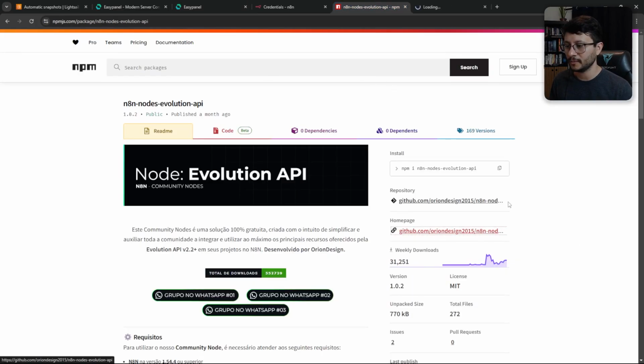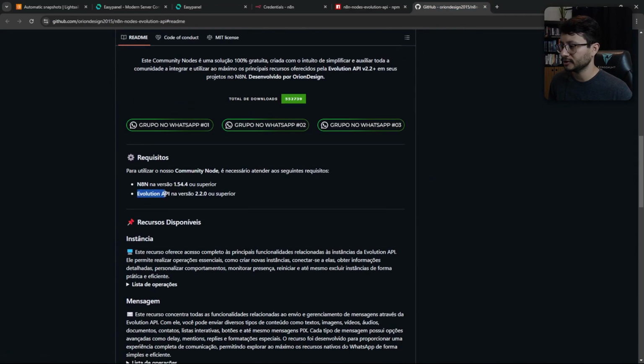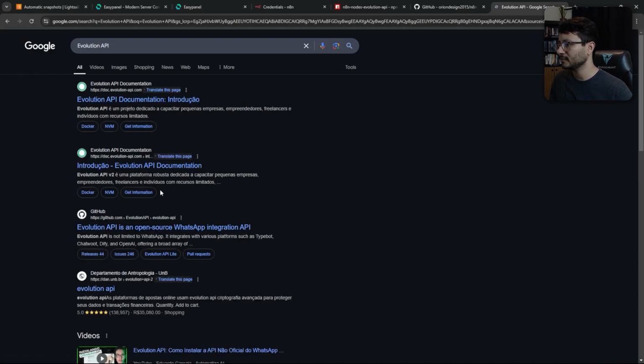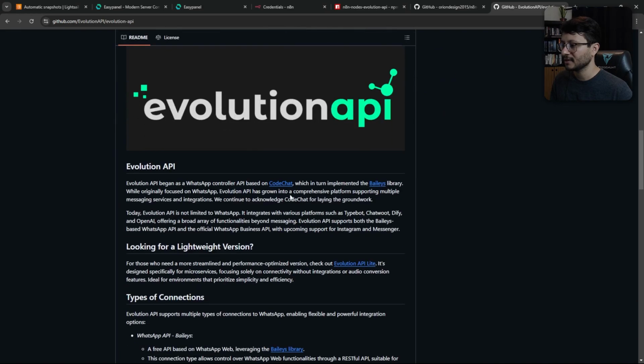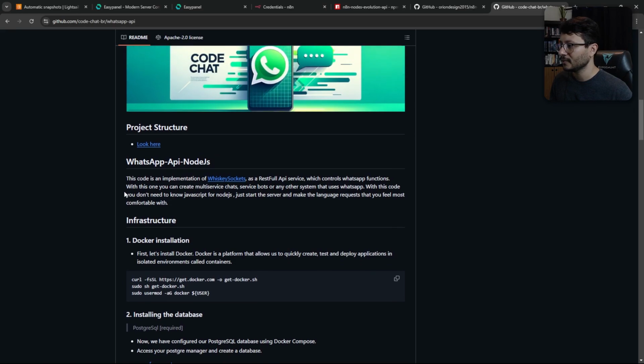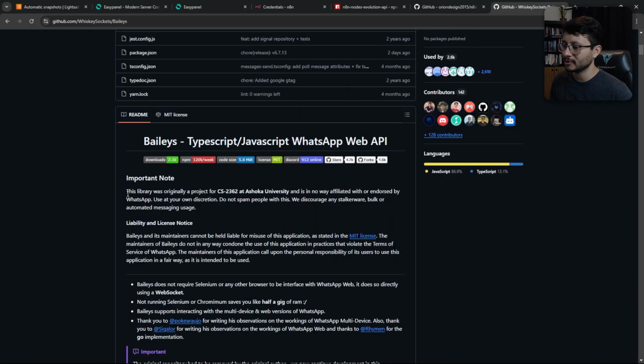If you head over to their homepage, it is actually a Brazilian wrapper on top of Evolution API, which is also Brazilian. But if you visit that, so Evolution API, go down to their documentation in GitHub, click that, then it says that it's based on CodeChat. So you enter CodeChat, and then CodeChat says, no, we are actually an implementation of WebSockets. Then you get inside of that, and then it says, no, this library was originally from a university. So you kind of get confused onto who's responsible for this.